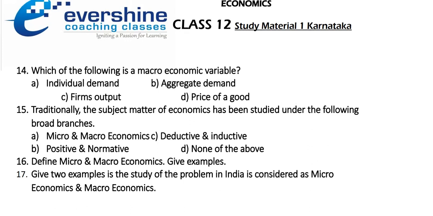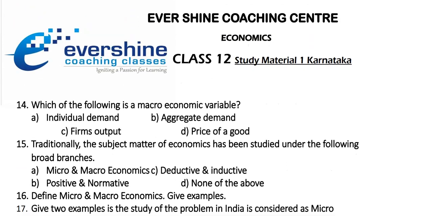Next, question number 14. Which of the following is a macroeconomic variable? Option A, individual demand; aggregate demand; firm's output; price of a good. Next, 15. Traditionally, the subject matter of economics has been studied under the following broad branches. Option A, micro and macroeconomics; positive and normative; deductive and inductive; none of the above. You have to select which among these is the right answer.